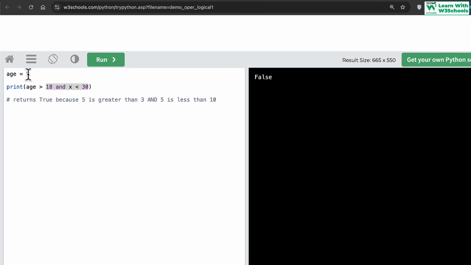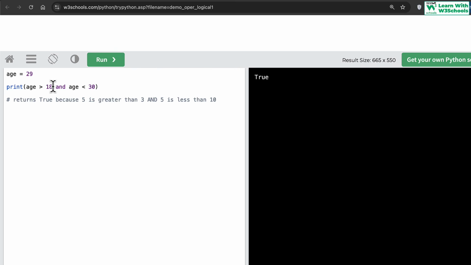Here's the key thing. Using the and operator, now I got a range between 18 and 30. So we are evaluating two expressions. We are saying, evaluate whether age is greater than 18 and age is less than 30. If I say, for example, 29, this becomes true.